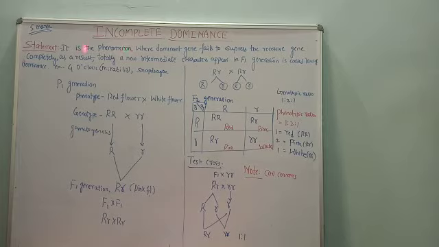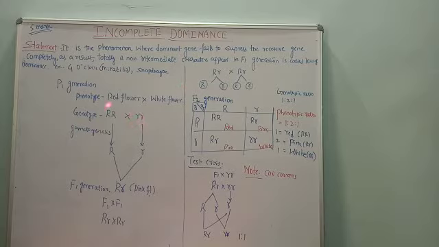So let me read the definition or statement of incomplete dominance. This is very important. Incomplete dominance is a process or phenomenon where the dominant gene fails to suppress the recessive gene completely. As a result, totally new intermediate characters appear in the F1 generation. When we work out the problem, we will come to know.